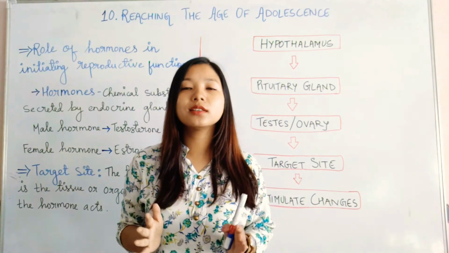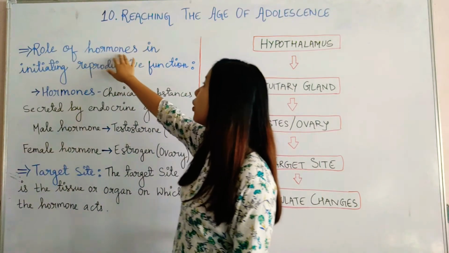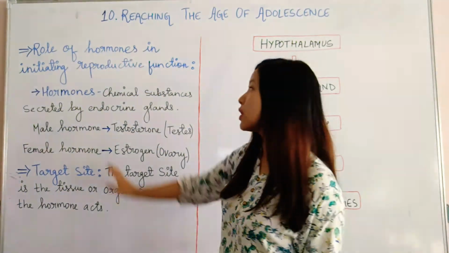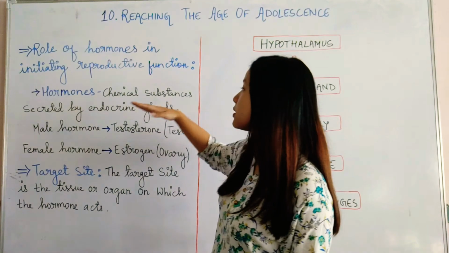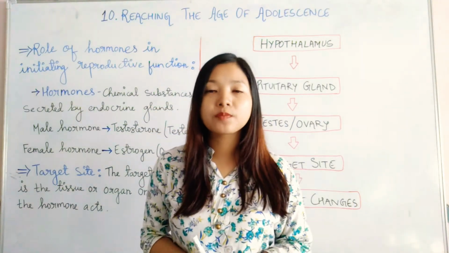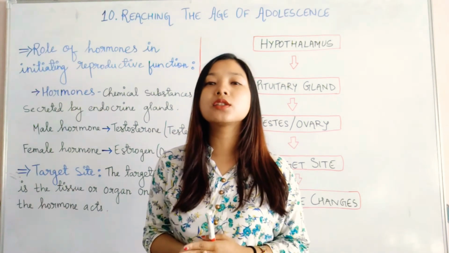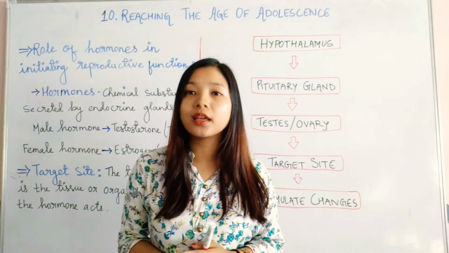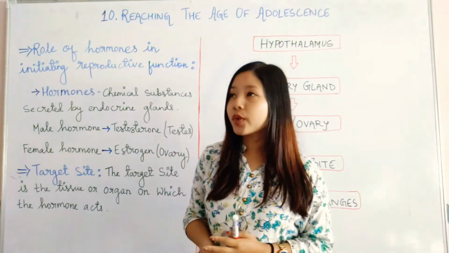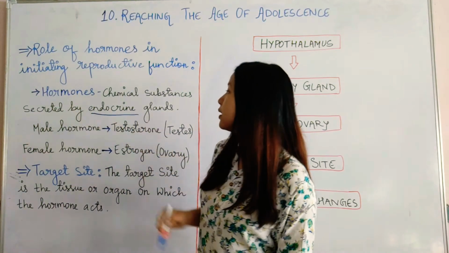Mainly these changes are brought about by the effects of hormones. What are hormones? Hormones are chemical substances secreted by endocrine glands. They are secreted inside our body and lead to various changes taking place in our body.